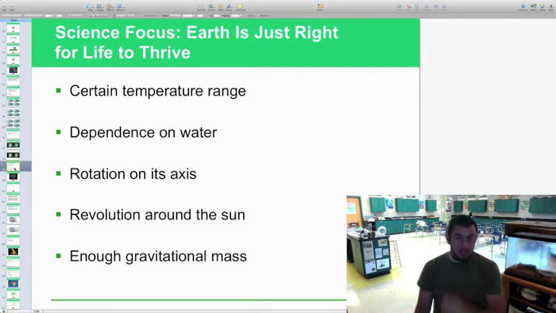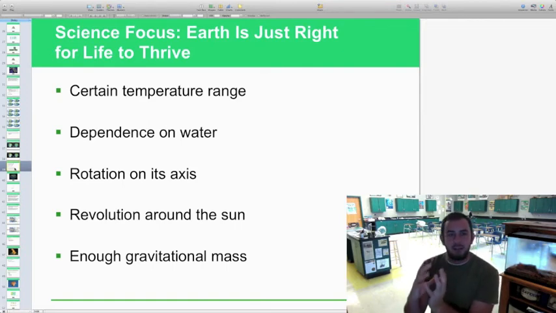All right, the science focus section talks about how Earth is just right for life to thrive. And really, it's why we've explored different constellations, we've looked at different planets, and we've still never found, quote-unquote, life itself. Because Earth is just perfect. It has that certain temperature range because of the greenhouse effect, our dependence on water, rotation of our axis, which gives us the right angle of sunlight, revolution around the sun, having to be able to revolve around the sun and still keep a very consistent solar radiation input, and even enough gravitational mass, so enough gravity to hold everything onto our planet, even the gases in our atmosphere. That has made us just right for life on Earth.